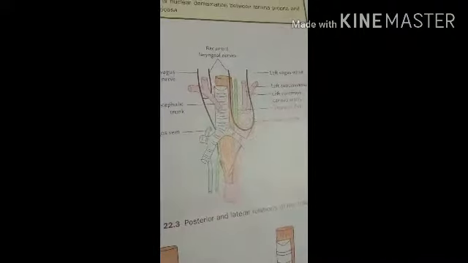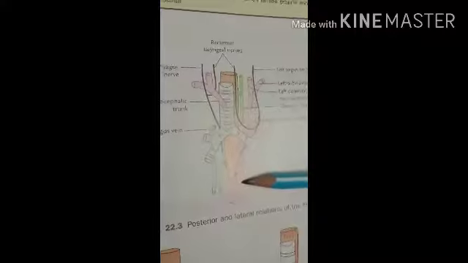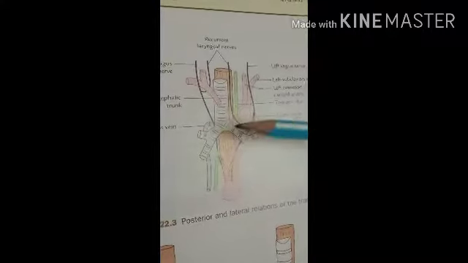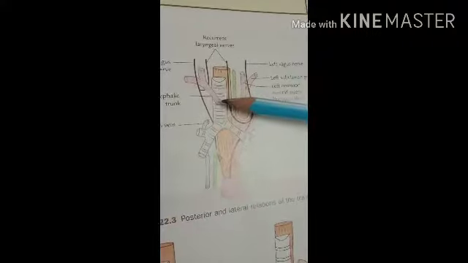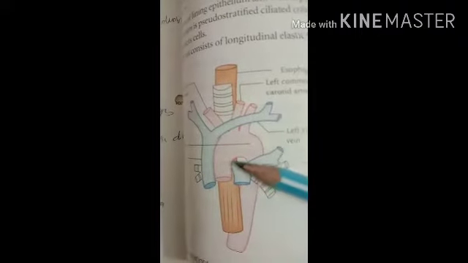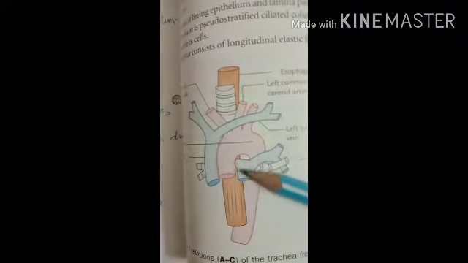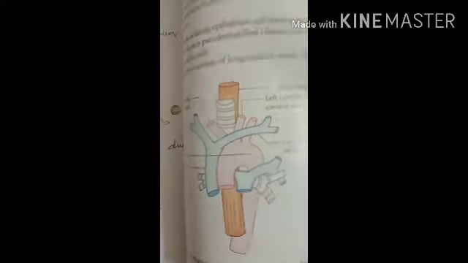Then the thoracic part, this lower part, is related anteriorly with the trachea, then the right pulmonary artery and the left pulmonary artery. Here in this diagram you can see this is the right pulmonary artery. Okay?